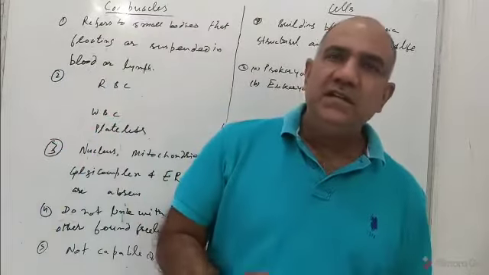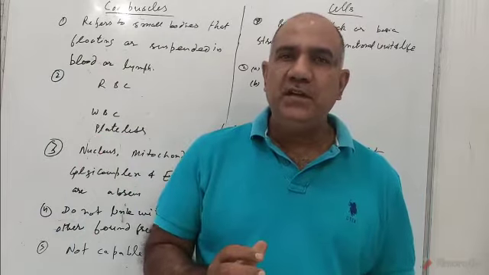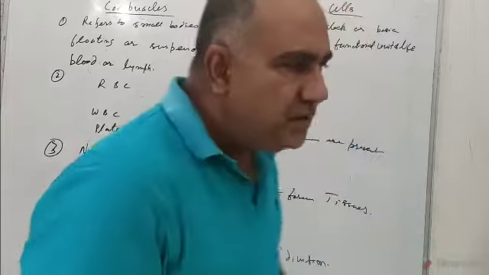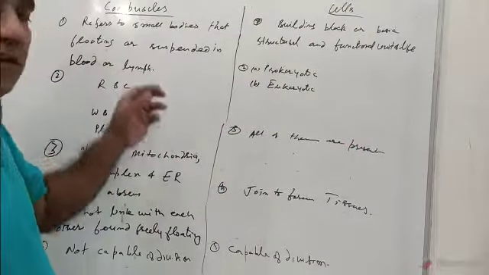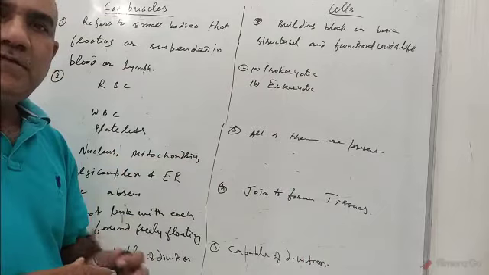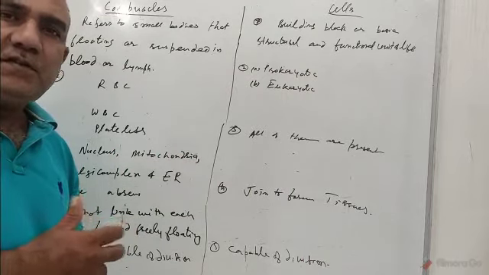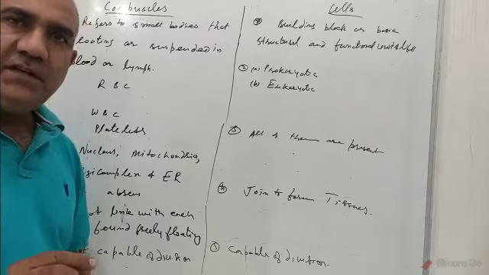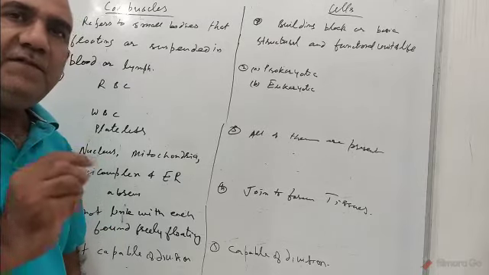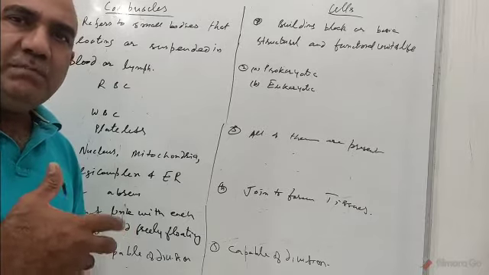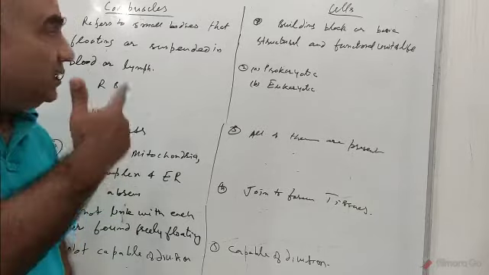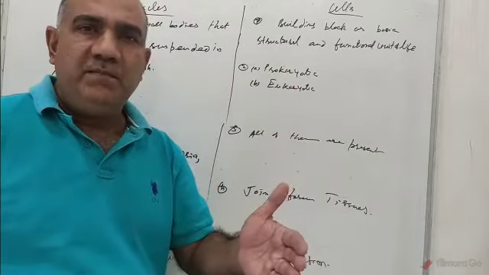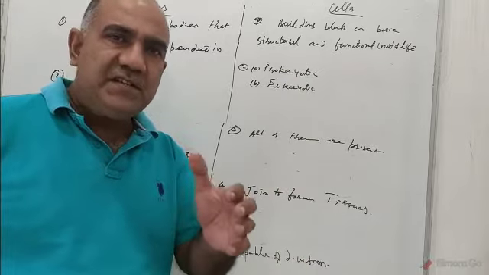Hello students, in this class of ours we are going to study what is the difference between corpuscles and cells. See, corpuscles are those small bodies which are found freely floating or suspended in the blood or lymph. Those small bodies which are found freely floating or suspended in the blood or lymph are called corpuscles, whereas cells are the building blocks of an organism, or say they are the basic structural and functional